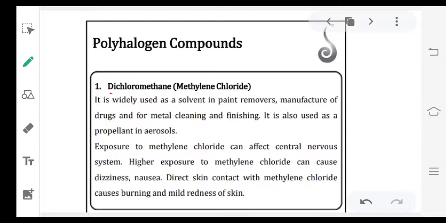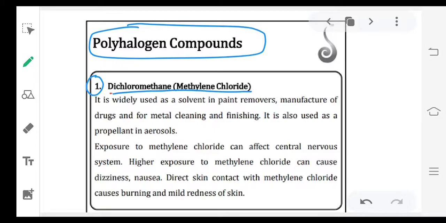Next, the last concept in this lesson, that is polyhalogen compounds. What are polyhalogen compounds? More than one halogen present in the compound. So some important compounds and their uses and drawbacks. And generally these aryl halides, alkyl halides are toxic in nature. So we can see these examples.